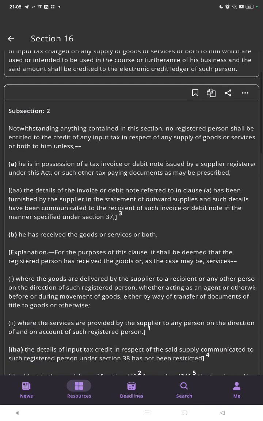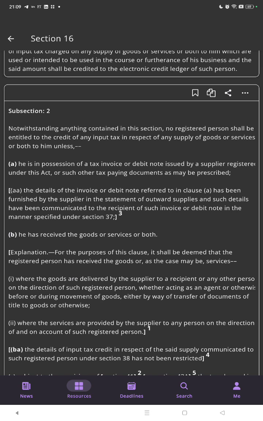Subsection 2: notwithstanding anything contained in this section, no registered person shall be entitled to credit of any input tax in respect of any supply of goods or services or both to him unless he is in possession of the tax invoice or debit note issued by the supplier registered under this Act, or such other tax paying documents as may be prescribed.